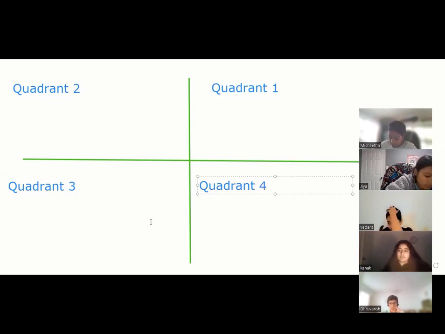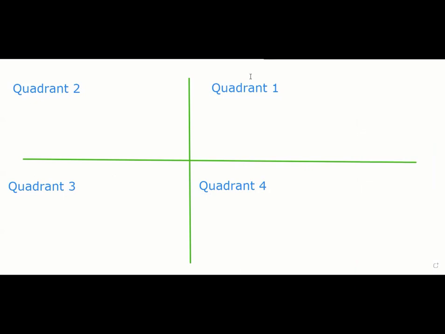Now, it is not necessary that this is the only rule. Generally, in most of the textbooks, you will see the horizontal axis is known as the x-axis. The horizontal axis we call the x-axis, but it's not a rule. You can always change it. So, this is the x-axis, and I'll call this x dash.